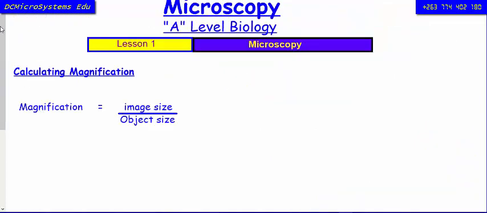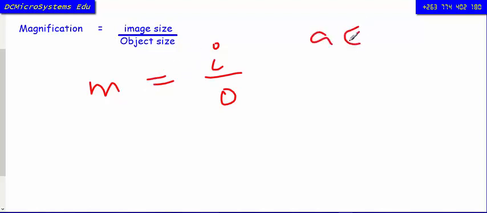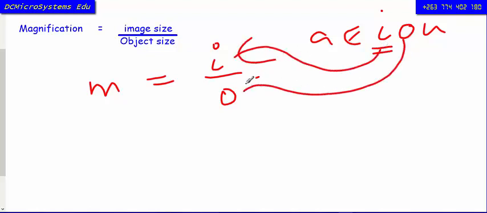So how do we calculate magnification? Magnification can be calculated using this formula. Magnification is equal to image over object. And in case you might forget, just remember the alphabet. I comes first before O. So it's image over the object.